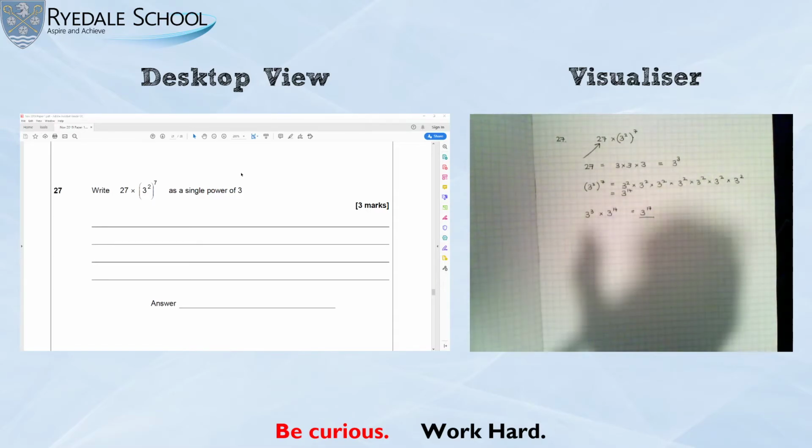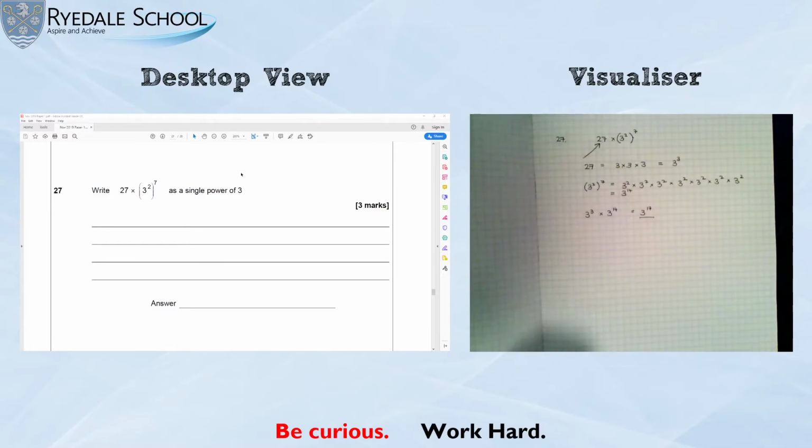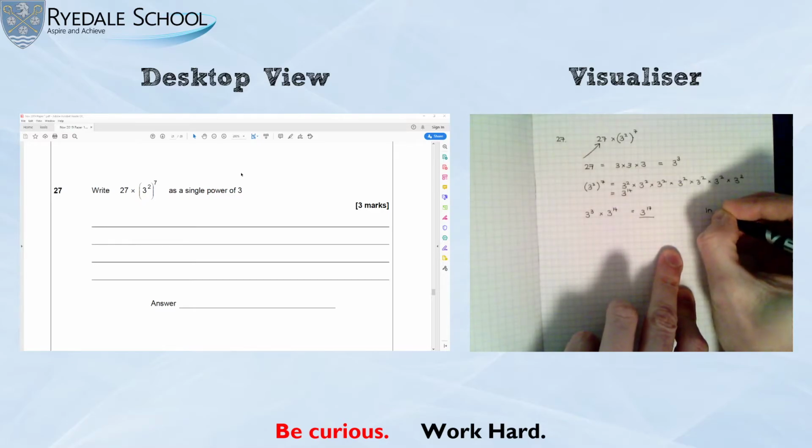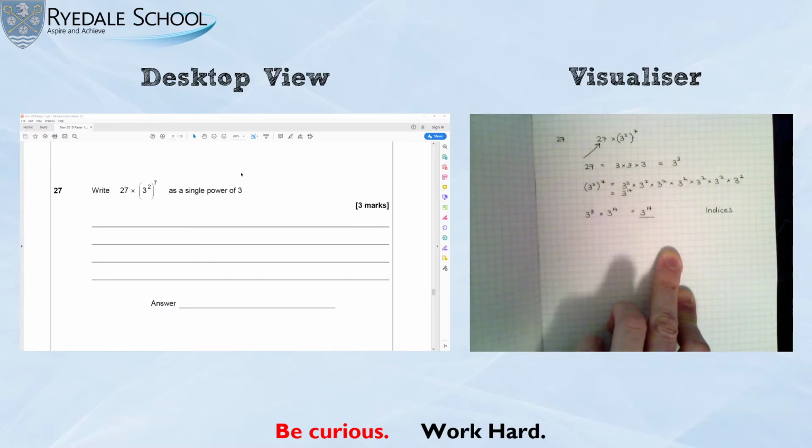Okay, now that topic is indices or powers. So if you're looking to do some more questions on that topic, that's the kind of word that you need to look for, indices or powers. If you're not sure how to spell indices, it is spelt like that.